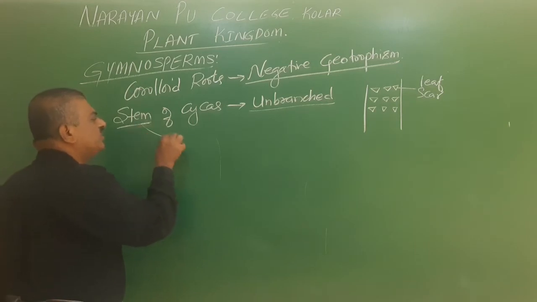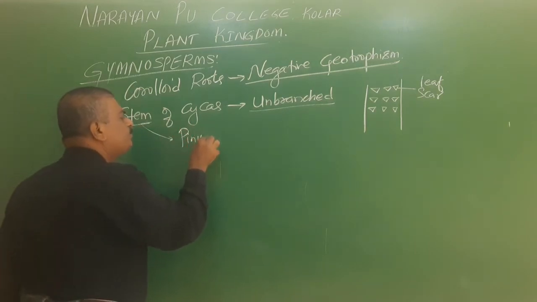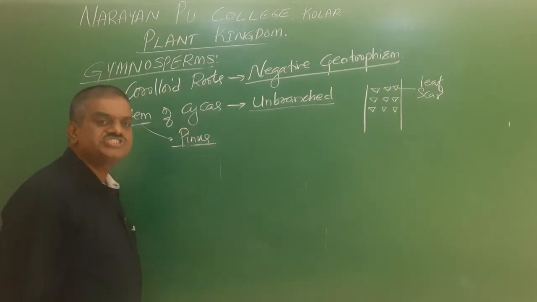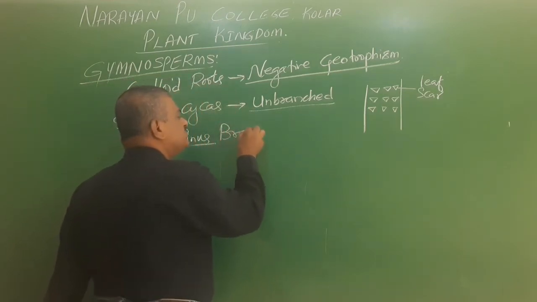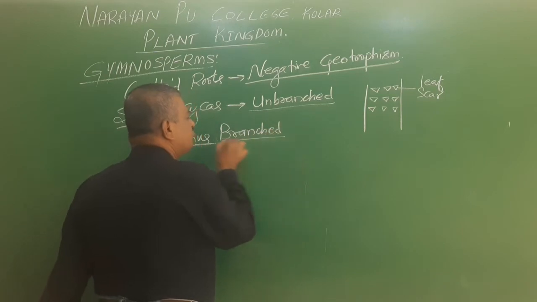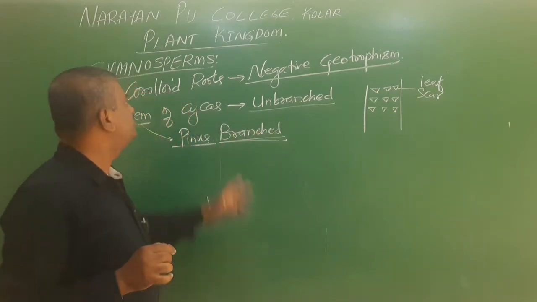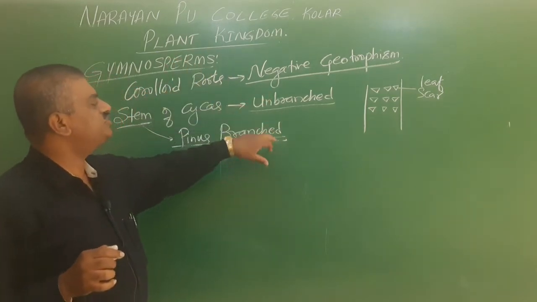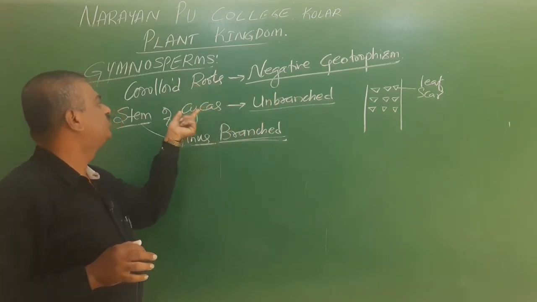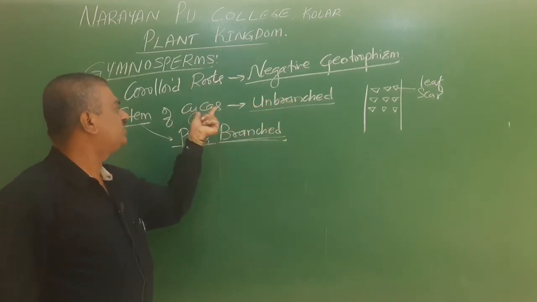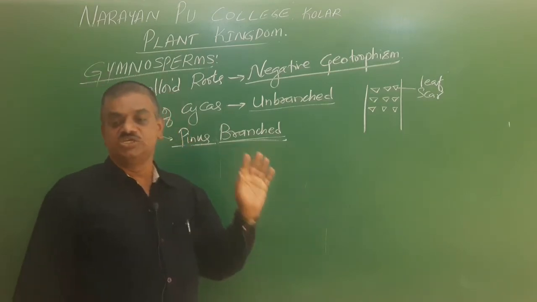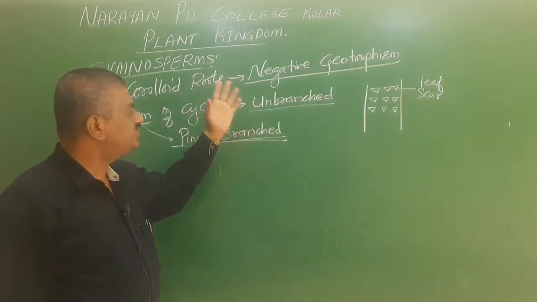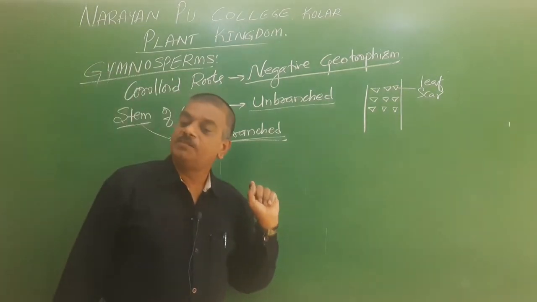Now when we go for the stem of pinus, it is always a branched stem. There is a presence of branching. So in gymnosperms, the stem may be branched or unbranched, but the unbranched one is usually cycas, and the branched stem is always pinus. So both branching and unbranching are present.